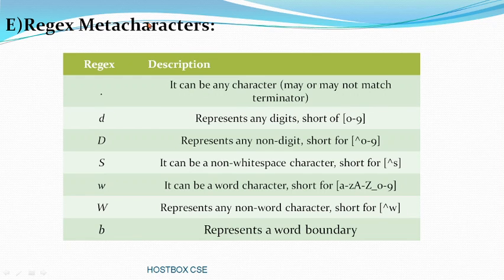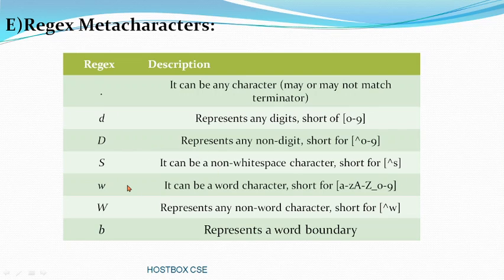Next one, regex meta characters. This is also one of the topics which always provides shortcuts. Here a single dot means what? It can be any character, that means it may or may not match a line terminator. And small d represents any digit, that is shortcut for 0 to 9, and capital D represents any non-digit, that is shortcut for the square bracket with the not operator, 0 to 9. So these shortcuts you can use as regex meta characters in Java programming when you implement the regex concept.